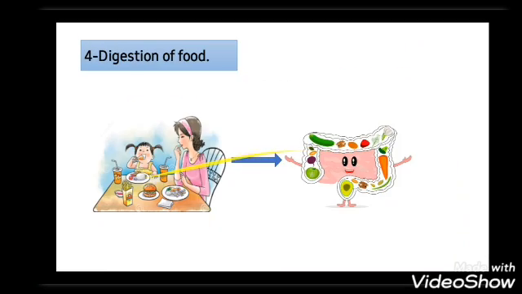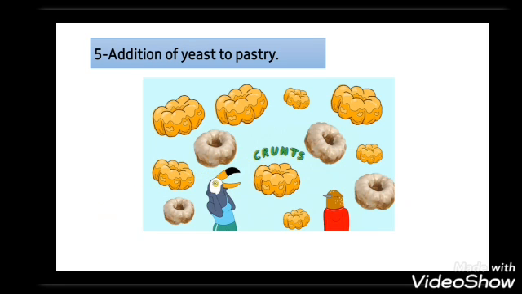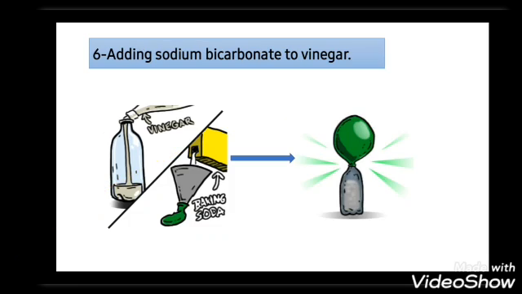Number four, the digestion process is a chemical change. Number five, addition of yeast to pastry. Okay? It's a chemical change. Number six, adding sodium bicarbonate to vinegar. It's a chemical change because it's a chemical reaction. So it will produce a new matter or a new substance with different properties. So it's a chemical change.